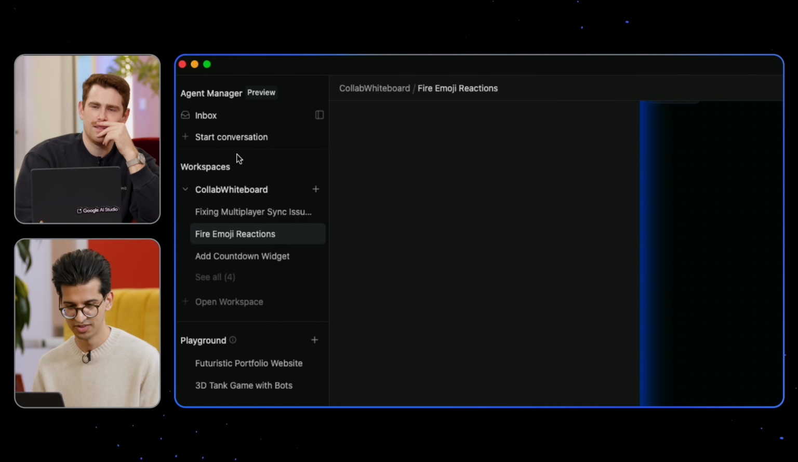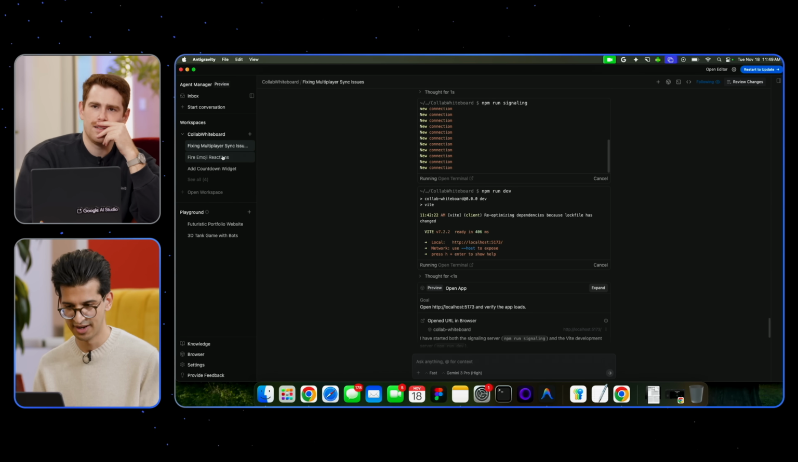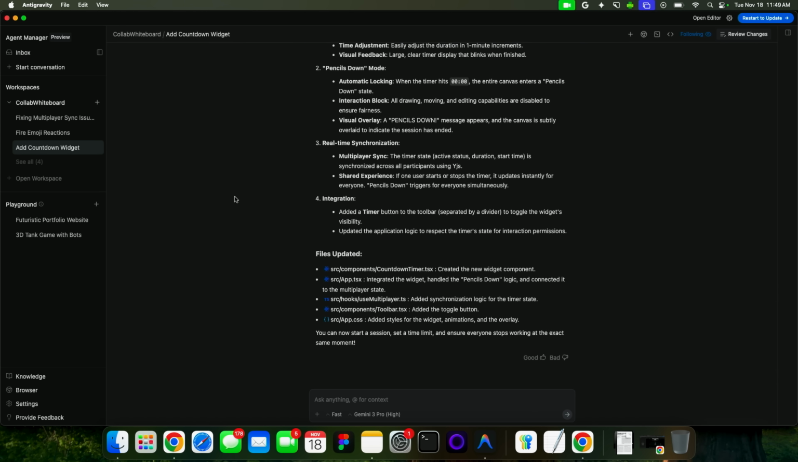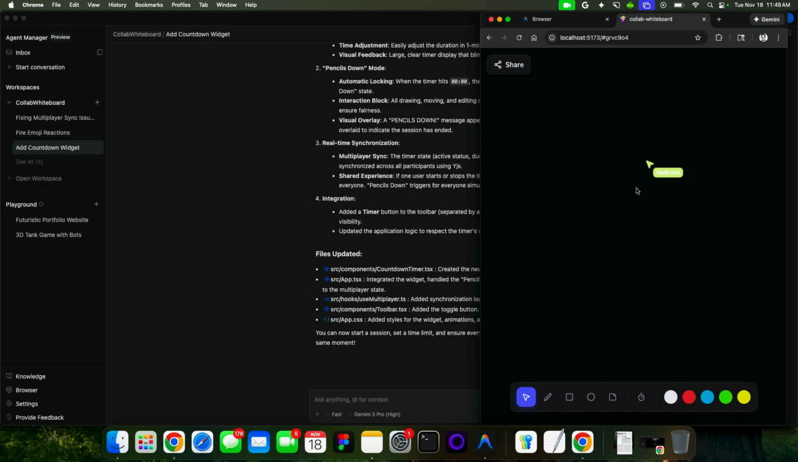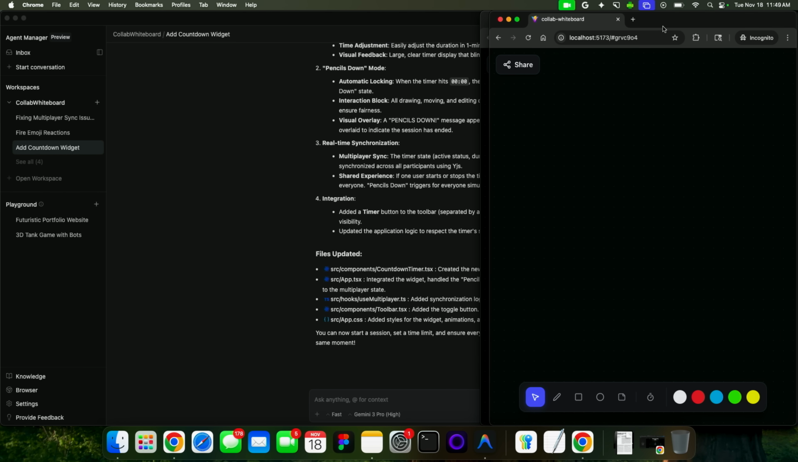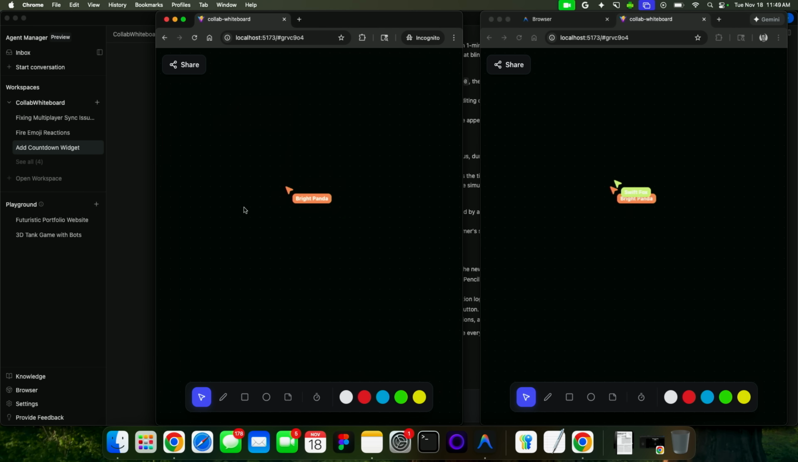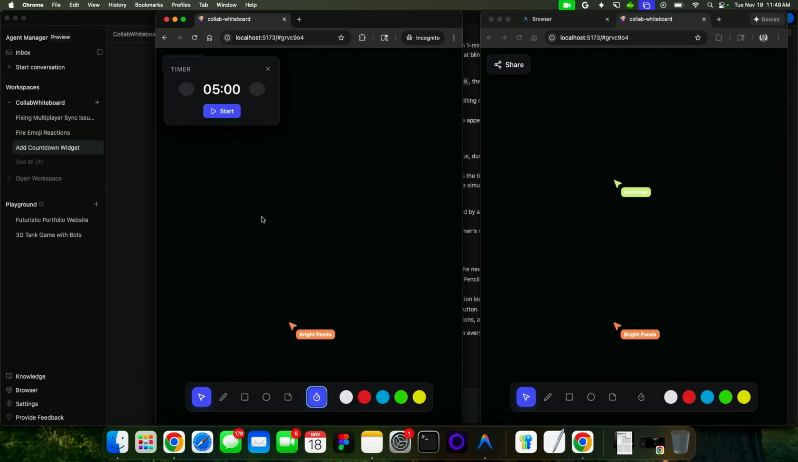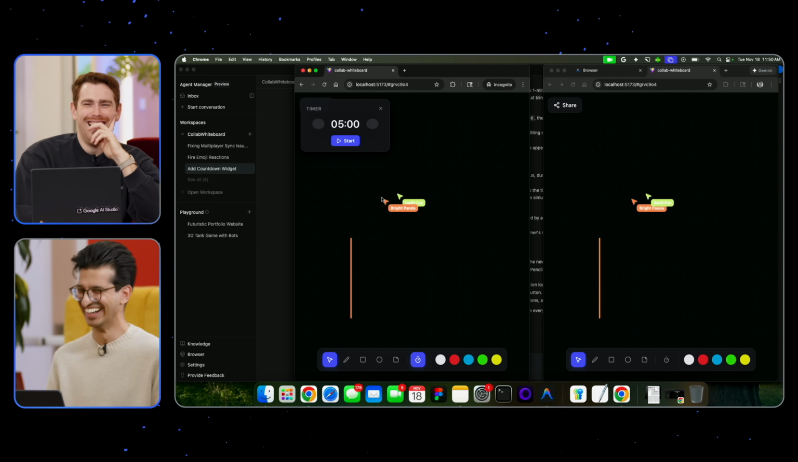You can see I've got the collaborative whiteboard. I added multiplayer sync, a countdown widget. So it basically did all these things. And then it popped it open for me, and you can see I've got the whiteboard here, but let's see if it actually works multiplayer. I'm just going to tap two together, and you can see my cursor has shown up, which is pretty awesome. And then let's play something. And I can even do the timer. This is insane. Just build Figma. That is wild.